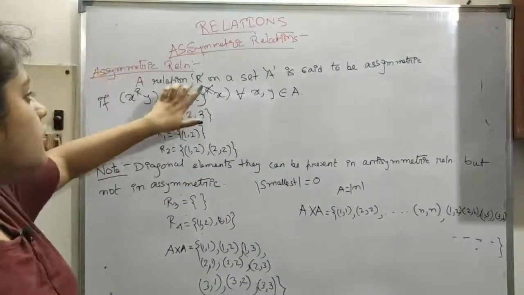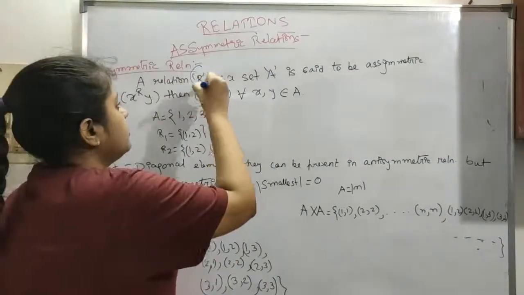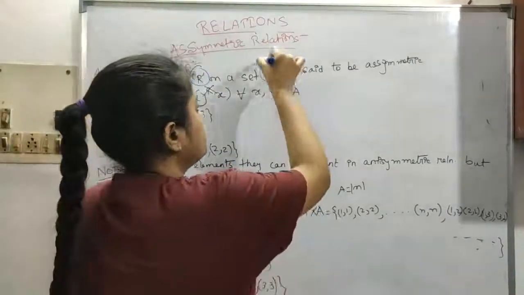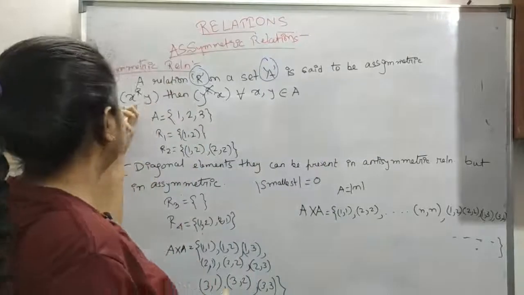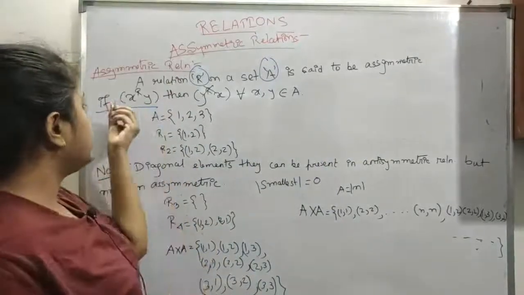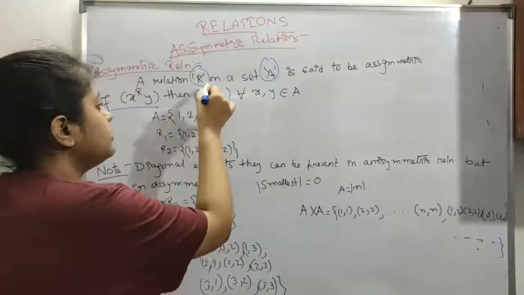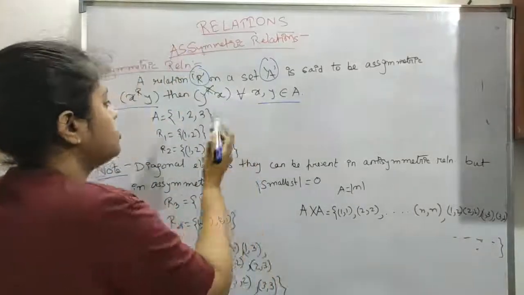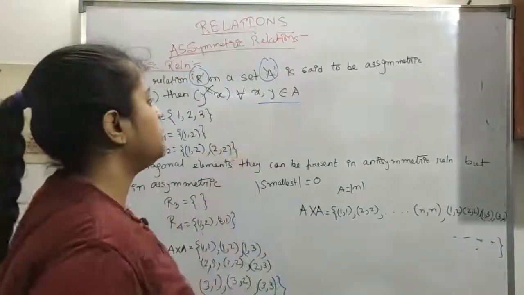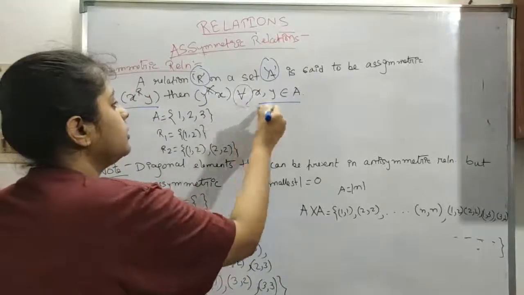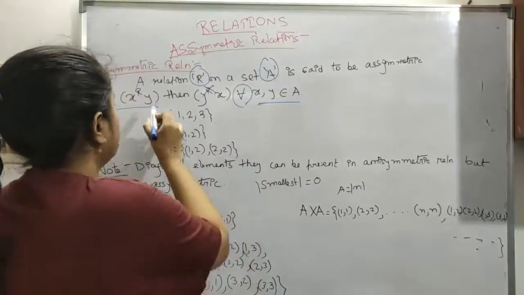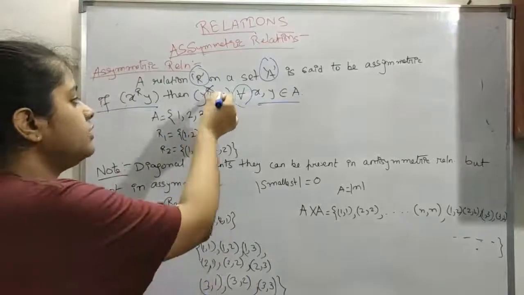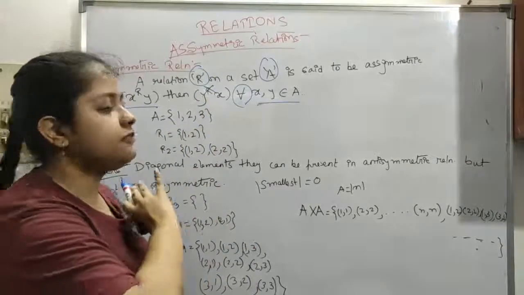Our relation R on a set A is said to be asymmetric if x related to y implies y is not related to x, for all x, y belongs to A. Before, it was for the case where both are equal, but here, for all, nothing is changed. If x is related to y, then y related to x will not be present in any case.